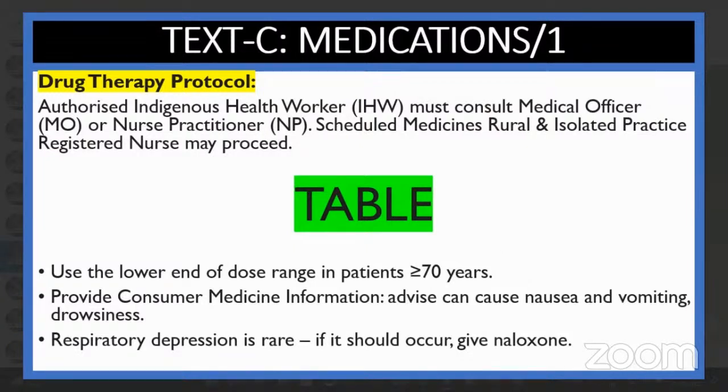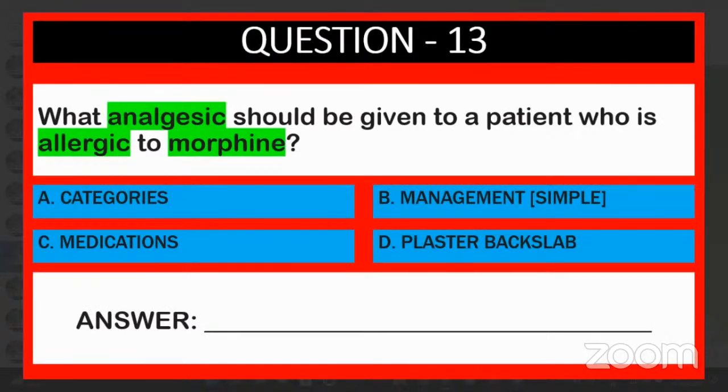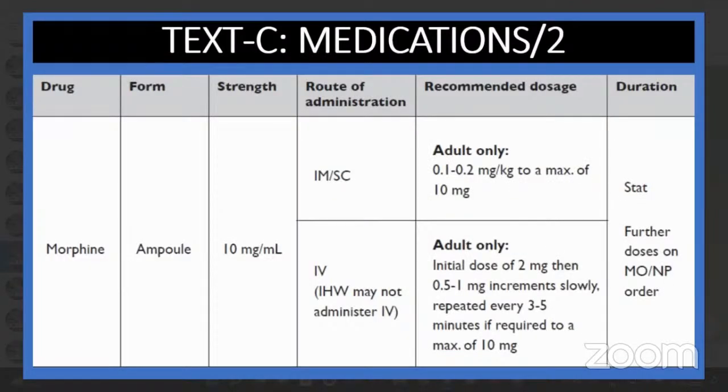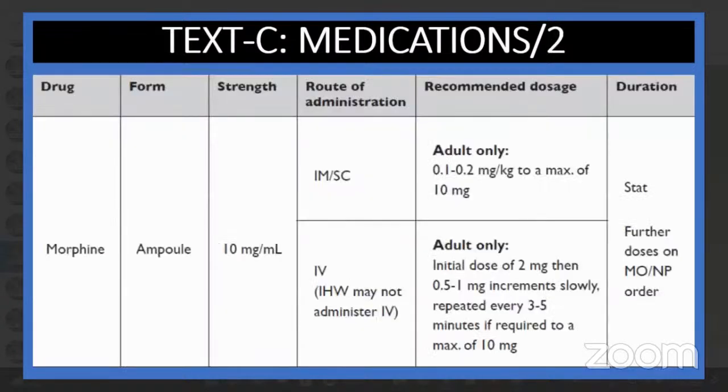So question number 13 once again: what analgesic should be given to a patient who is allergic to morphine? Supplementary medication. It is not there here, sir.